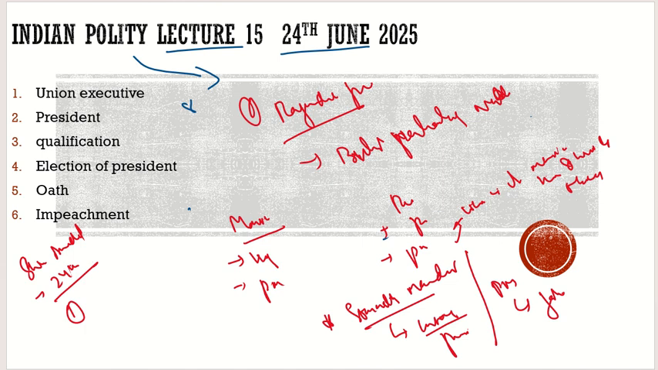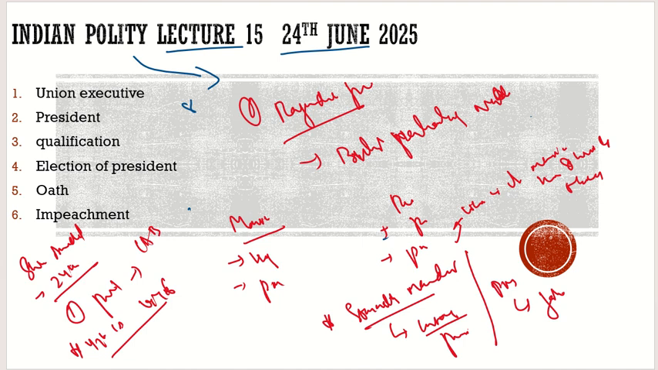First thing she did, by the 24th Constitutional Amendment, was that the president has to give assent to the constitutional amendment bill. So far this is all, with nothing yet with respect to other bills. After that, she brought the 42nd Constitutional Amendment Act in 1976. She said, why are there limits to our powers? Let's limit the powers of the president.